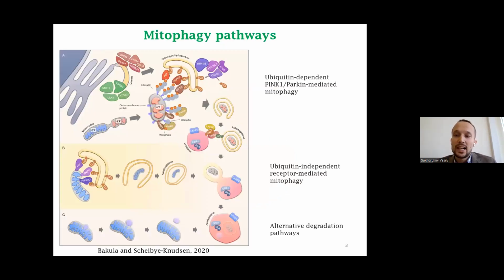Mitophagy is an important element of mitochondrial quality control. There are three types of mitophagy pathways: the ubiquitin-dependent pathway, the ubiquitin-independent pathway, and alternative pathways. Defective mitophagy causes a pronounced accumulation of damaged mitochondria and excessive inflammation caused by pro-inflammatory cytokines that can contribute to the development of inflammatory and autoimmune diseases.